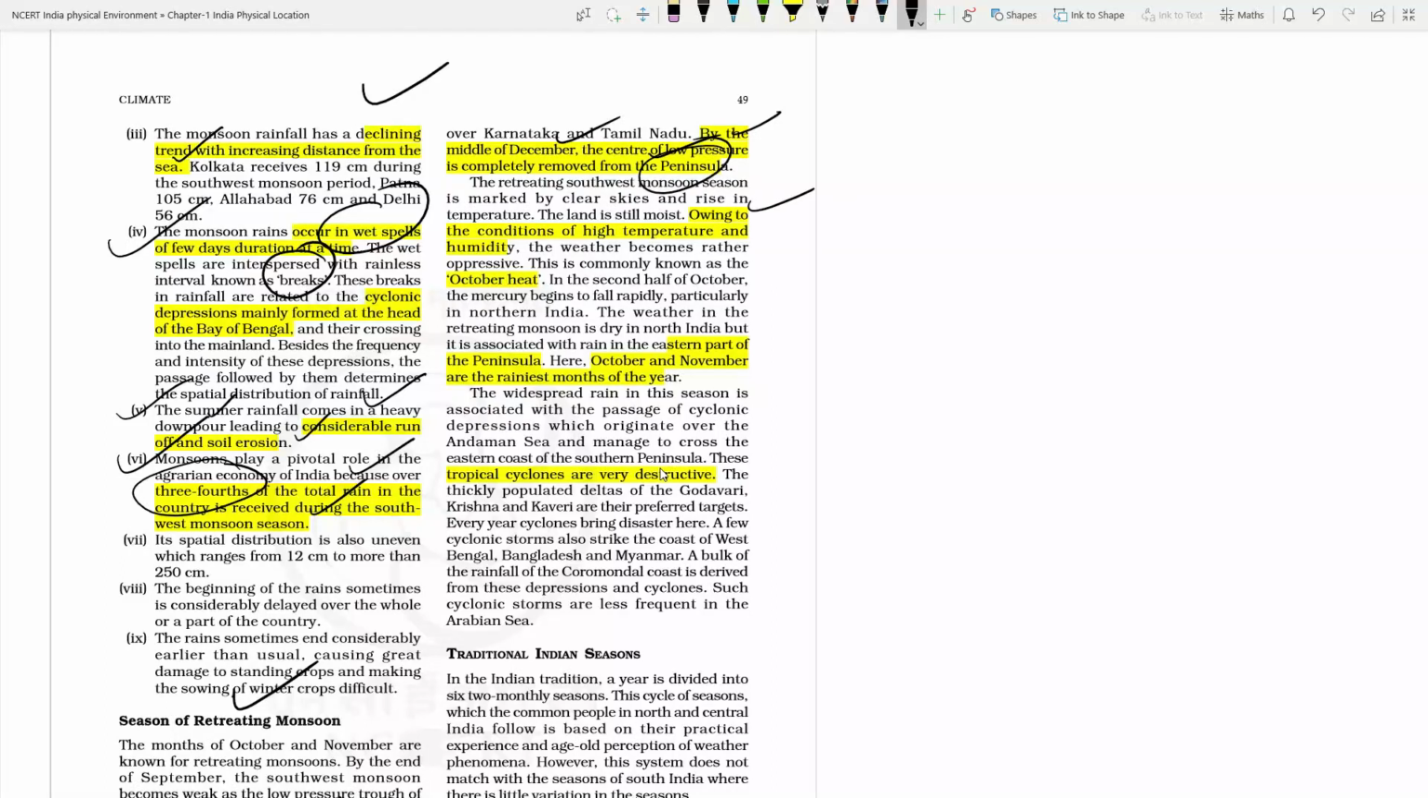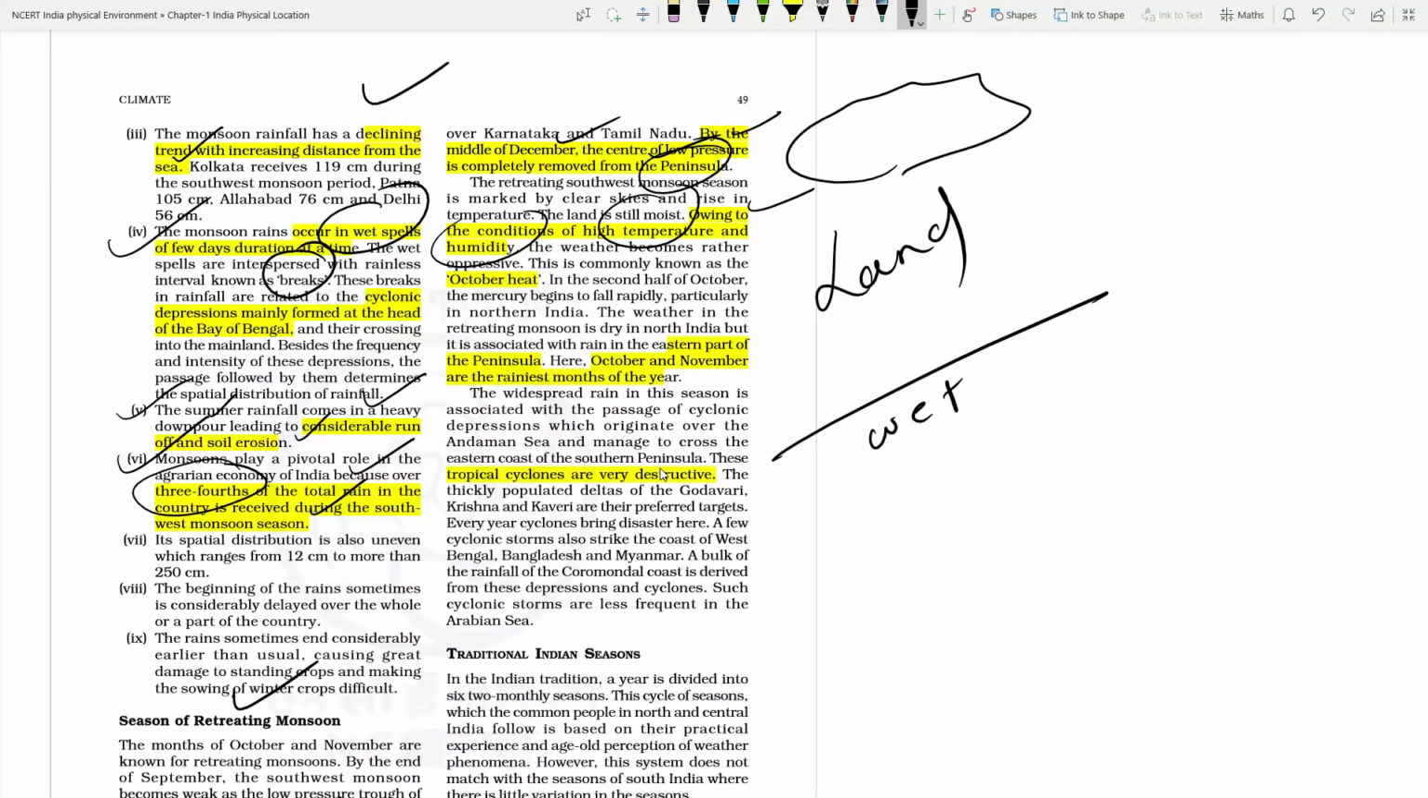ठीक है ना. Owing to this condition, high temperature and humidity, what happens, the land is still wet, and the sky is clear now because monsoon season is not there, means the clouds are also not there. So that's why there will be evaporation, है ना, moisture होगा, evaporation होगा, bright sunlight is there, and because of that it is very difficult for the UPSC aspirant to concentrate on the Mumbai area because it is too humid और too moisture कि उसमें पढ़ाई किया जा सके. So that's why that is called October heat.